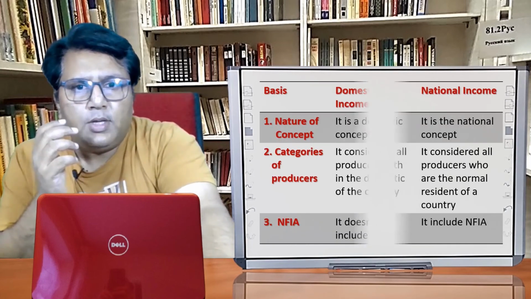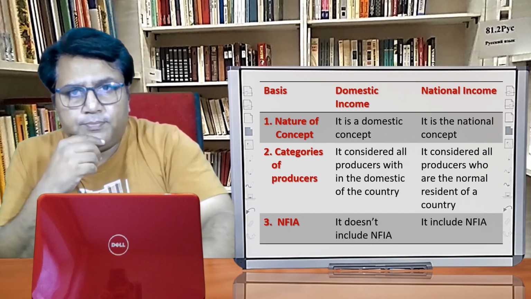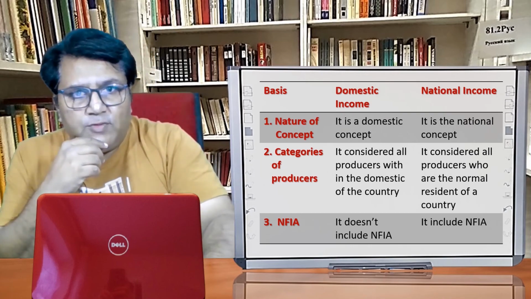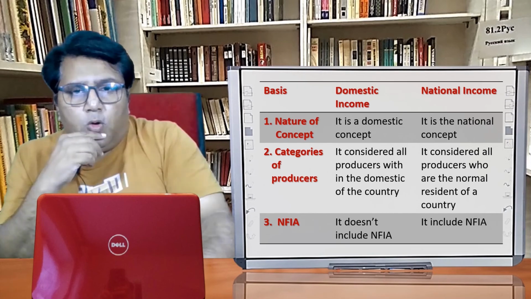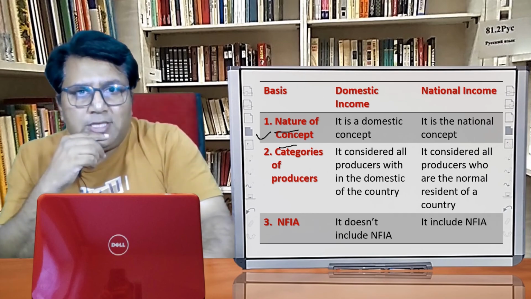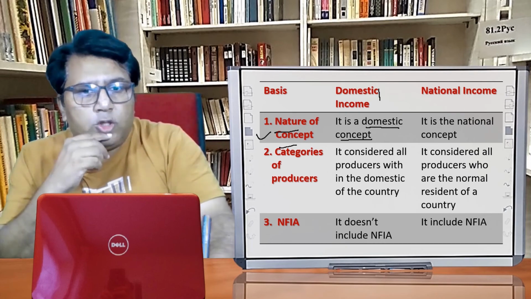Now let us see the difference between the domestic income and the national income. This difference is very important. It can be asked in 3 marks. Let us see the difference. On the basis of nature of concept, in the case of the domestic income, we consider the domestic concept.